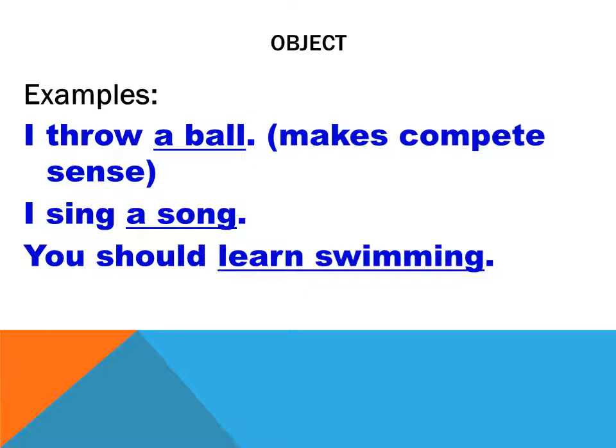It means that these verbs, throw, sing, learn, are all transitive verbs. It means they require an object. So what is the definition of the object? When the verb in the predicate is a transitive verb, it requires an object to complete its sense. For example, when we say I throw, it does not make complete sense. The verb throw requires an object such as a ball to make complete sense.